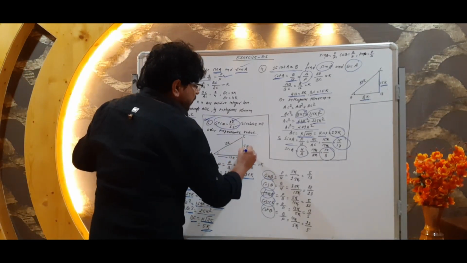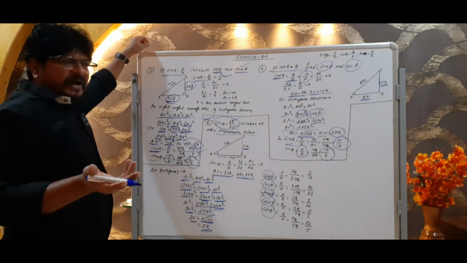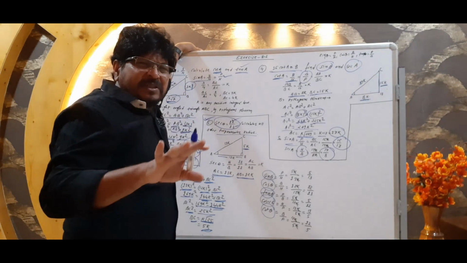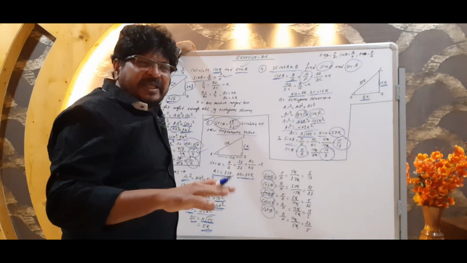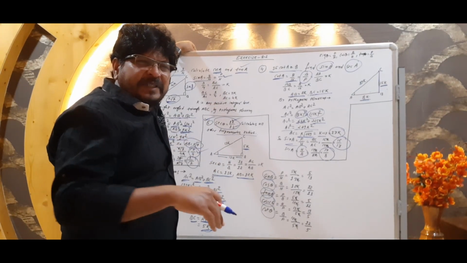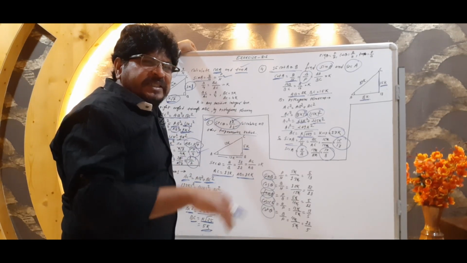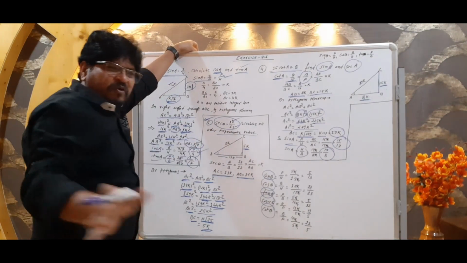Now we got this. This is 5k. Now all things we can find easily. First we have to find sin and cos. After that, sin upon cos gives tan. The opposite of tan gives cot. The opposite of sin gives cosec. And the opposite of cos gives sec. But sec is given already, so there is no need to find it.